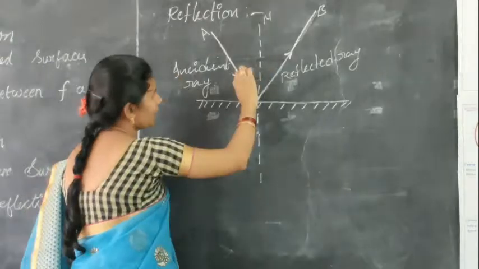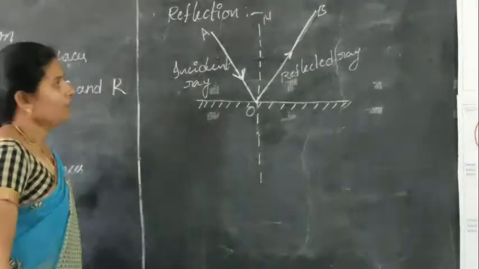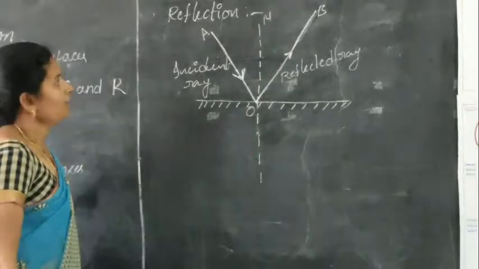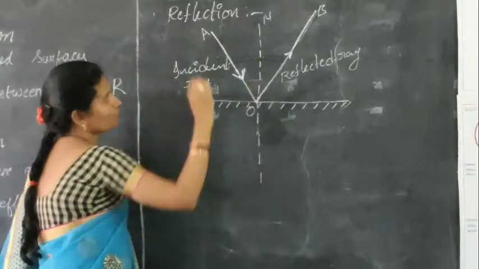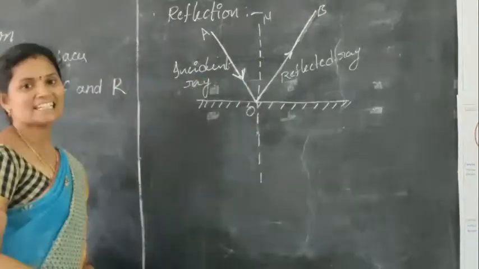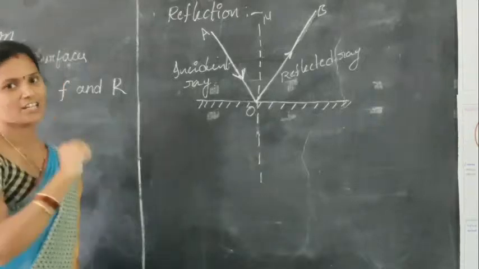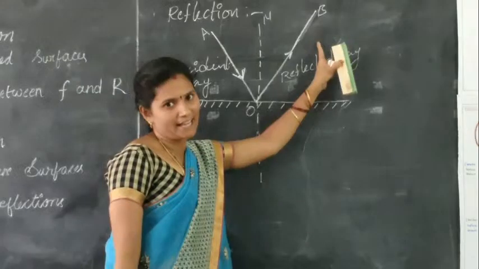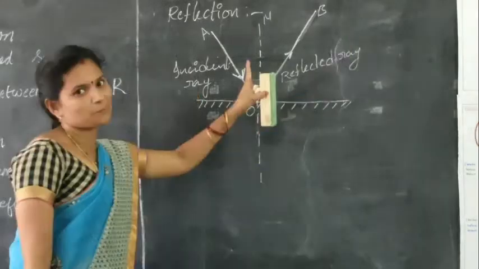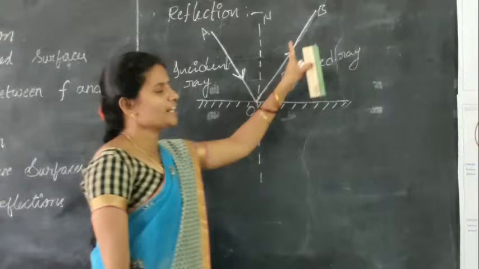Here the light ray which is incident on the surface of the mirror is reflected back. Returning back is nothing but reflecting back.